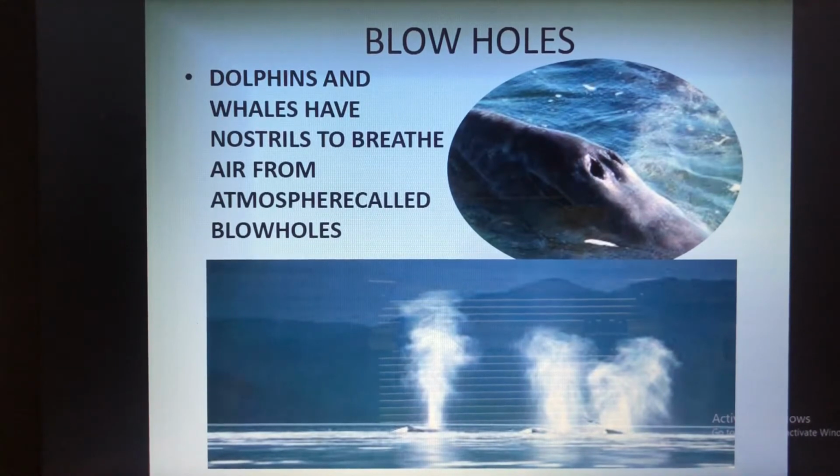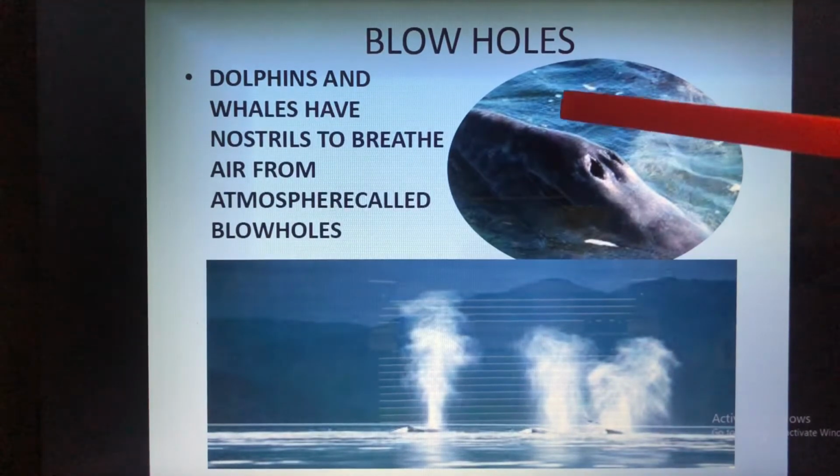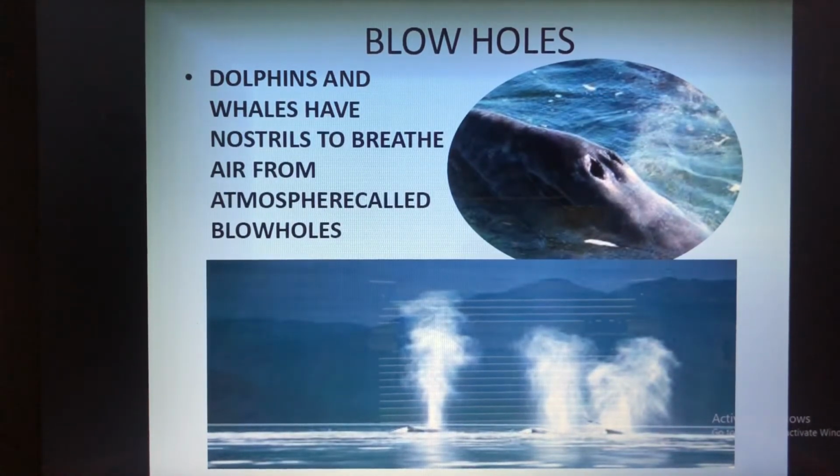Can you see? You might have seen on TV how the whales come out and then they breathe, take in the oxygen or the air, and again they move inside the water. So these are the blowholes. They breathe in air through the nostrils or the blowholes that are located on the upper parts of their heads. So this is the upper part of their head.